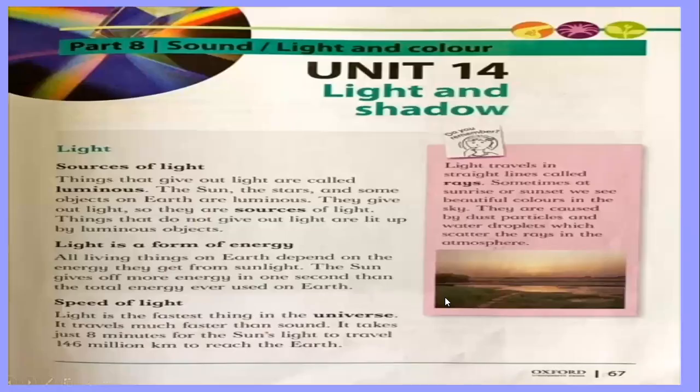Okay, let's start another topic. Light is a form of energy. All living things on earth depend on the energy they get from sunlight. As you know, plants get energy in the form of sunlight and make their own food. So the sunlight is a form of energy. The sun gives off more energy in 1 second than the total energy ever used on earth.